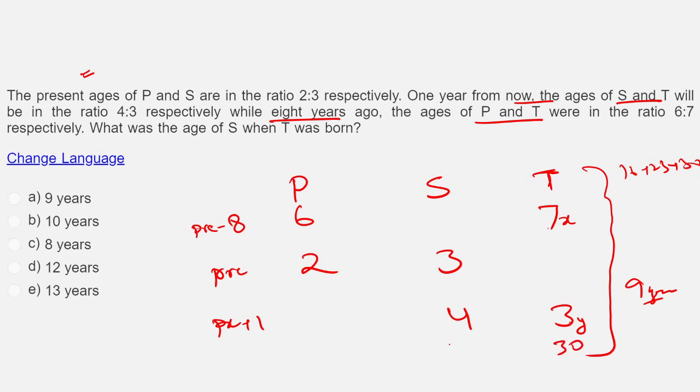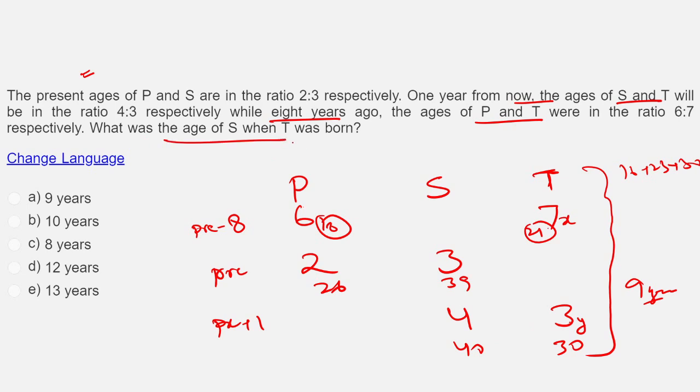Let me put this as 30. So this will be 40. So this is 1 year before. This will be 39. 13 threes are 39, 13 twos are 26. Right? That means this was 7 threes, this is 6 threes, 18. So this was 21. This is 18, and 18 plus 8 is 26. Everything matches. What have they asked?